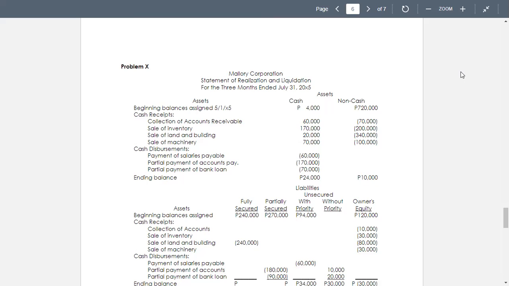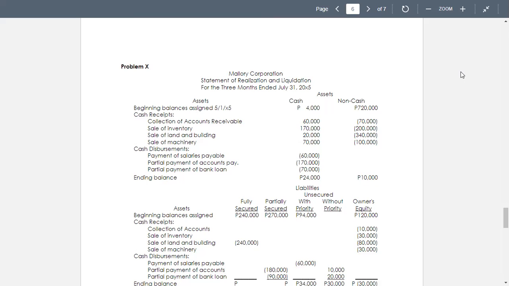170,000. Sale of land and building. Land and building is at cost of 340,000. It was sold only for 20,000, and assumption of the mortgage. We have the mortgage of 240,000. Then we have the sale of machinery with a cost of 100,000, and the machinery were sold for 70,000. So the ending balance of cash 24,000 and non-cash 10,000.